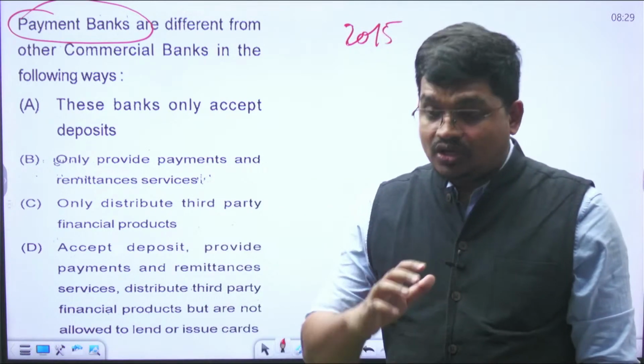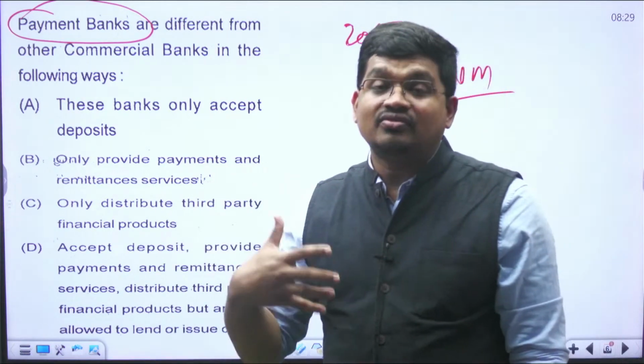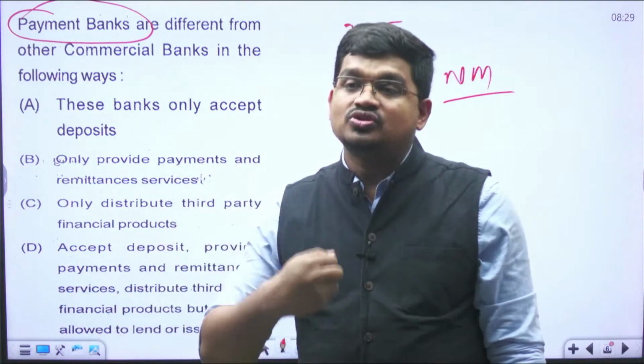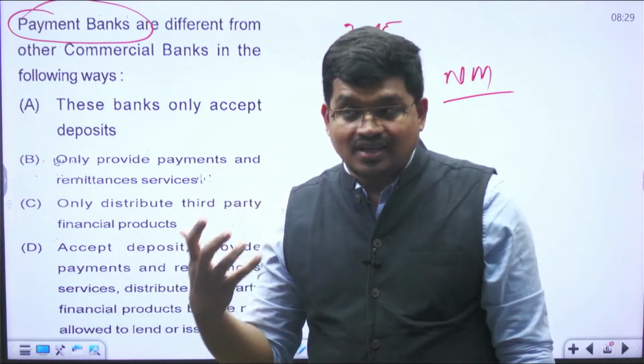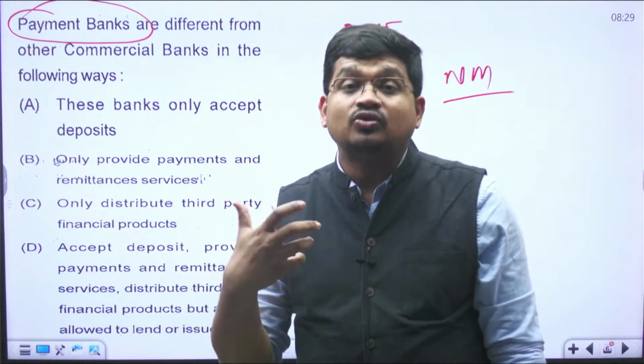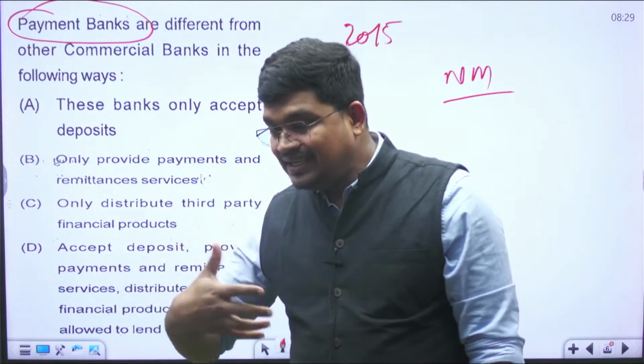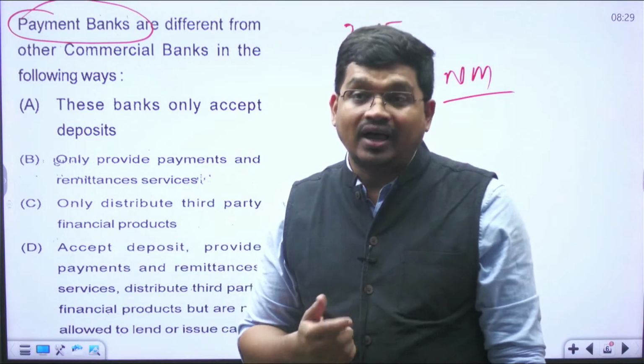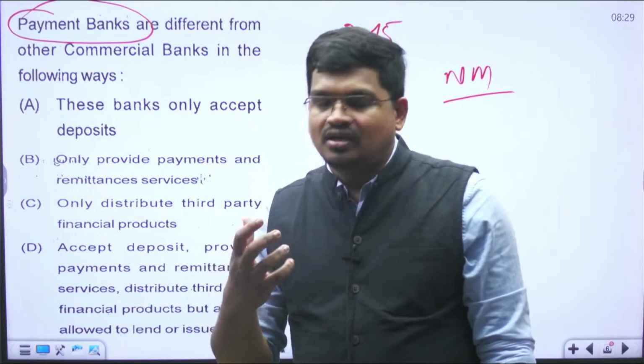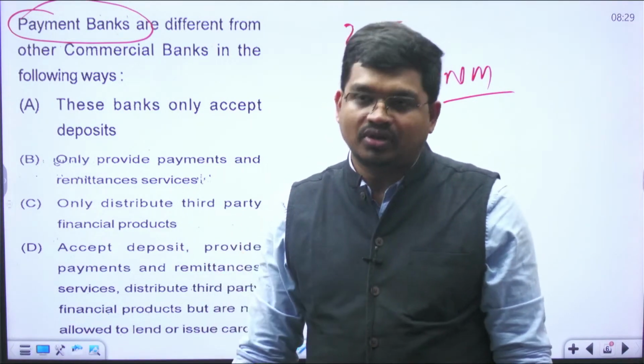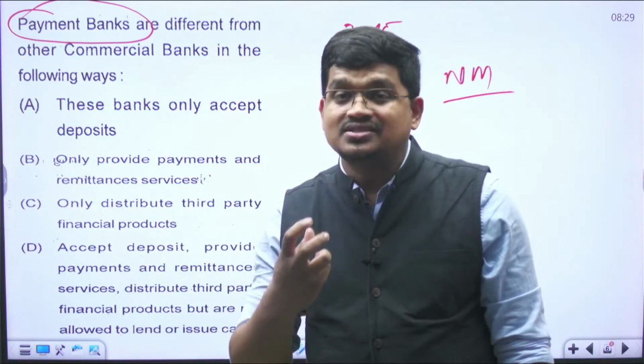Now, the question is why banking infrastructure is not adequate? Because those commercial banks, or let's say large banks, do not want to operate in the rural and interior areas. Why? Because they say higher cost, higher operational cost.